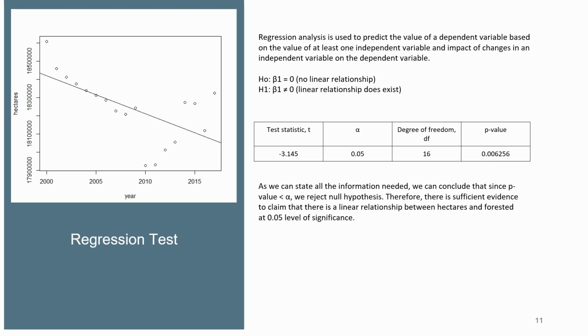From our data, I will do regression analysis. From this analysis, we can conclude that since the p-value is lesser than alpha, which is 0.05, we reject the null hypothesis. There is sufficient evidence to claim that there is a linear relationship between hectares and forest.